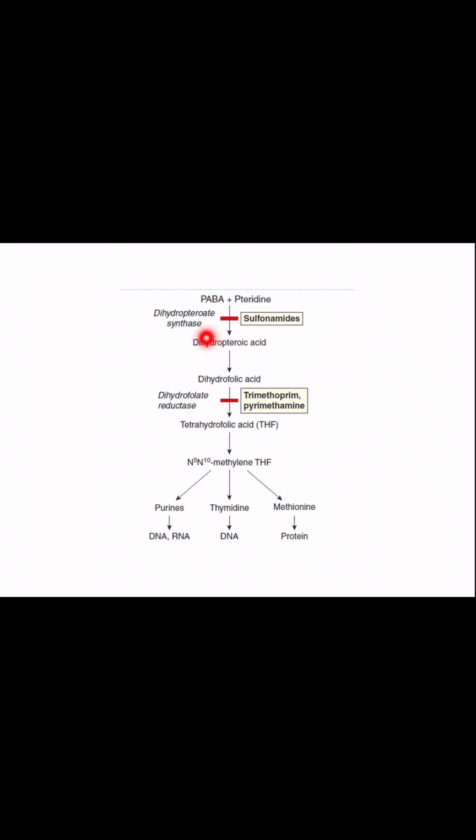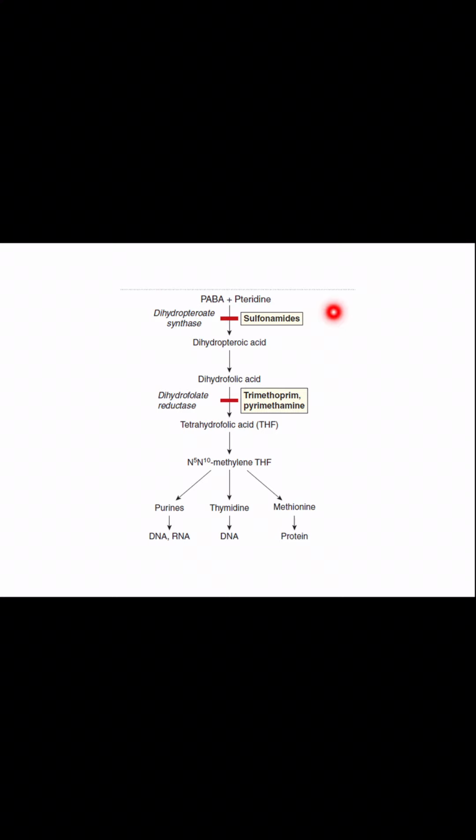Antibiotics inhibit the enzymes that convert this into the bacteria's folic acid, and then to tetrahydrofolic acid. They are inhibiting this process so that purines, thymine, methionine and DNA, RNA are not made and the bacteria start dying.